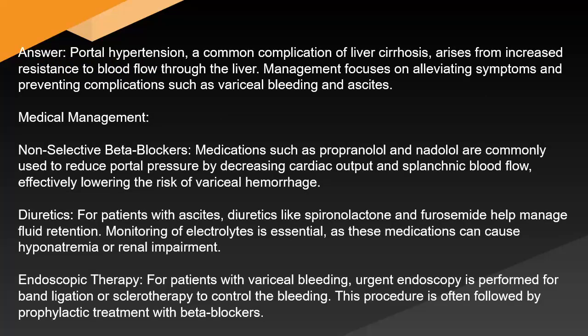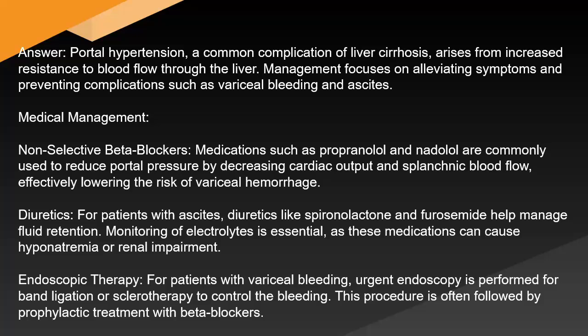Discuss the management options available for portal hypertension secondary to liver cirrhosis, including both medical and surgical approaches. Answer: Portal hypertension, a common complication of liver cirrhosis, arises from increased resistance to blood flow through the liver. Management focuses on alleviating symptoms and preventing complications such as variceal bleeding and ascites. Medical management. Non-selective beta blockers. Medications such as propranolol and nadolol are commonly used to reduce portal pressure by decreasing cardiac output and splanchnic blood flow, effectively lowering the risk of variceal hemorrhage.